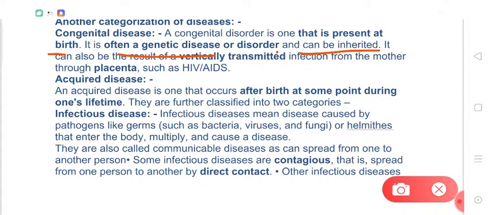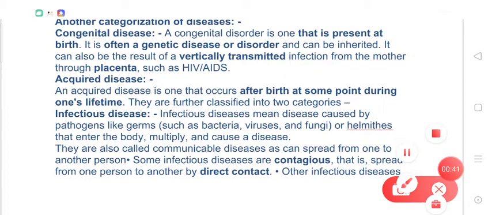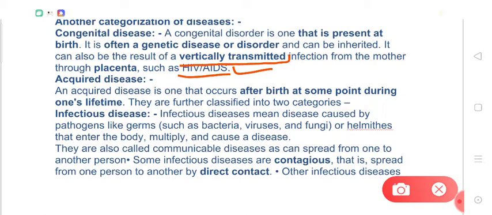It can also be a result of vertically transmitted infection. For example, we have discussed that HIV, AIDS, this is a viral disease, and this is transmitted from mother to baby by vertical transmission. By vertical transmission means from mother to the fetus through placenta.